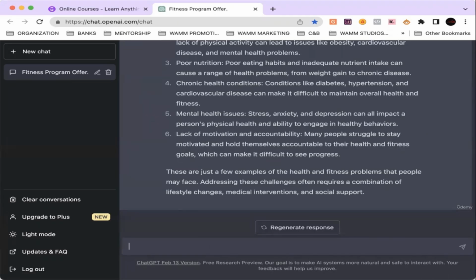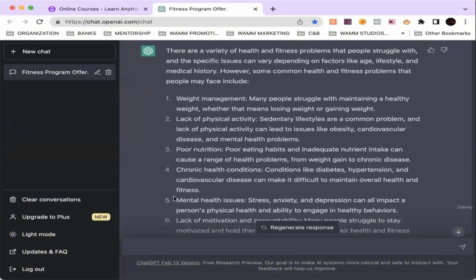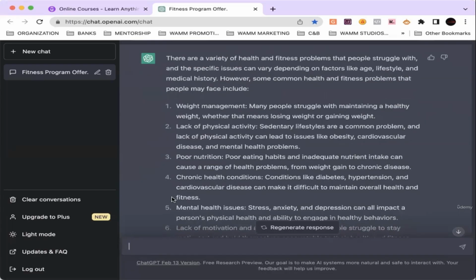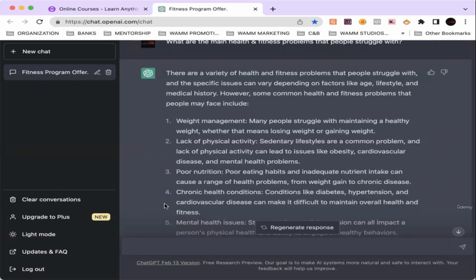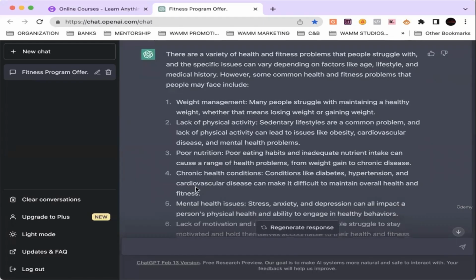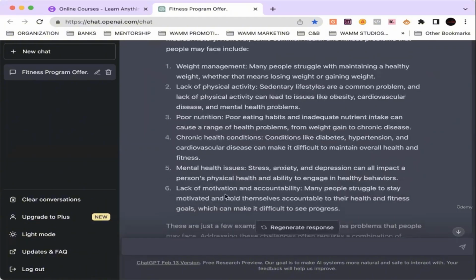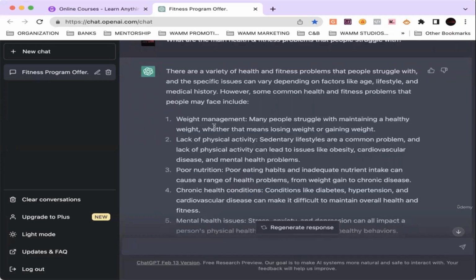All you have to do is ask the right questions. All right, so just in the click of a button, boom, it generated us the answer to the question that we asked. So what are the main problems? Weight management, lack of physical activity, poor nutrients, chronic health conditions, mental health issues, lack of motivation and accountability, right? It just broke it down, and then each one breaks it down more in depth.